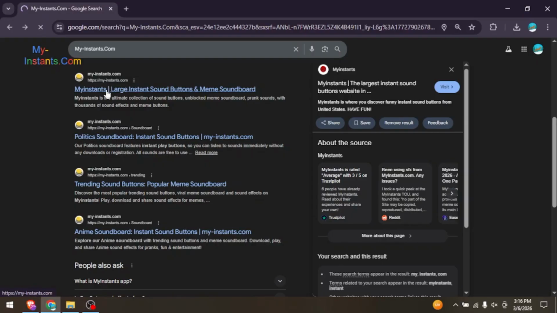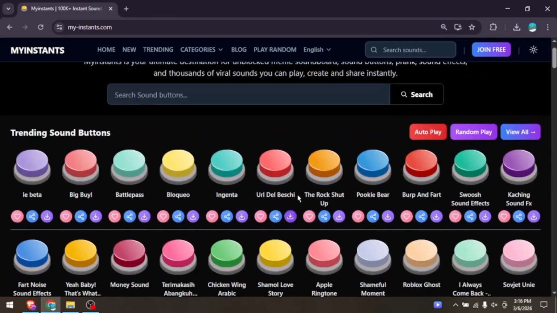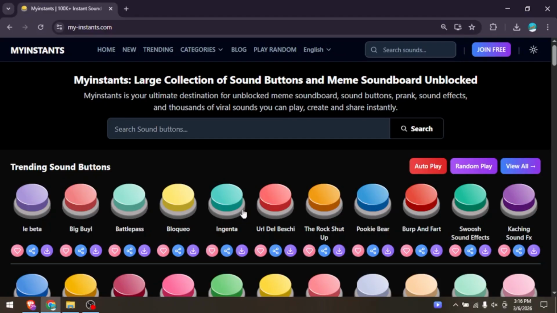When the website loads, you will see a large collection of meme sound buttons and soundboards. You can play any sound instantly by clicking on the button. On the home page, you will also see trending sound buttons. These are the sounds that are currently popular on the internet. When you click a button, the sound plays immediately.